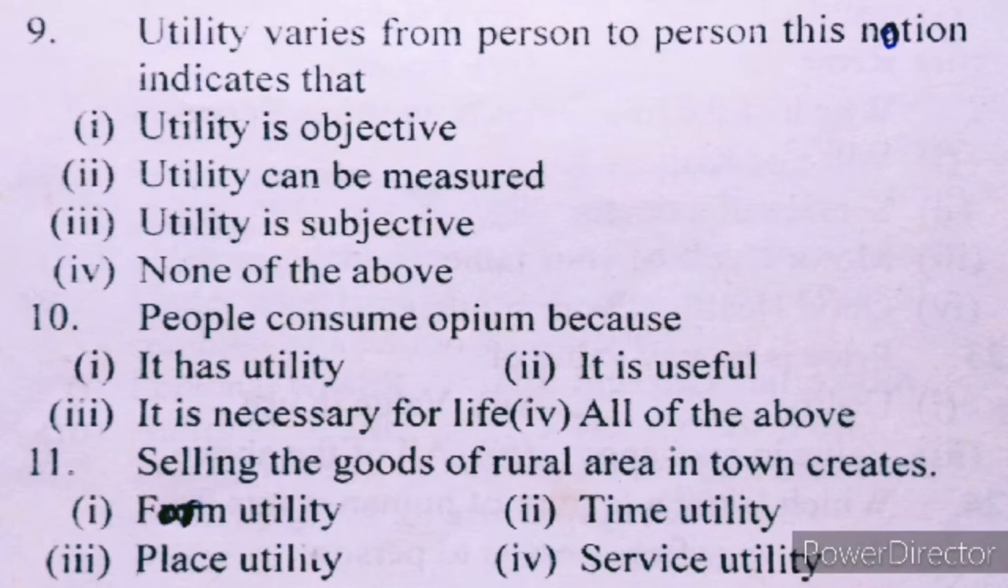Number 10. People consume opium because I. it has utility, II. it is useful, III. it is necessary for life, IV. all of the above. People consume opium because it has utility. It can fulfill the wants of some person. So utilities.